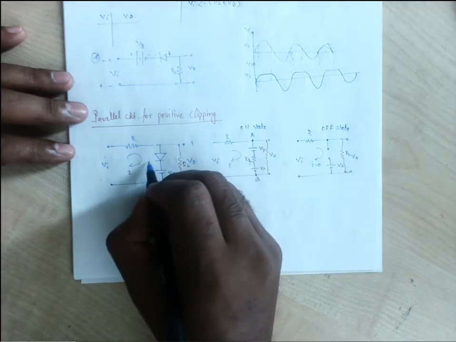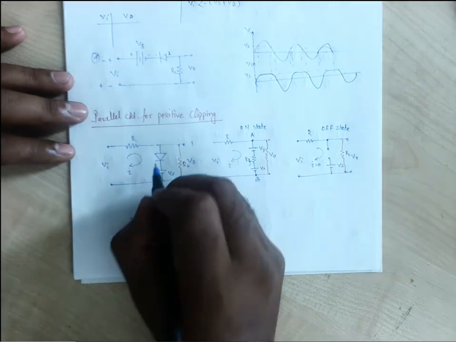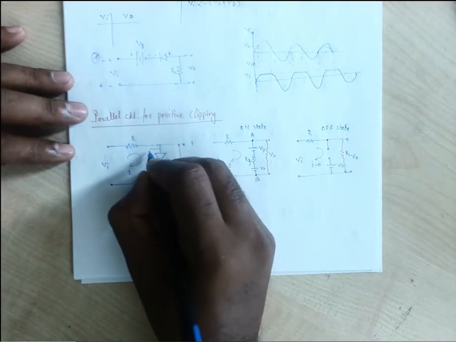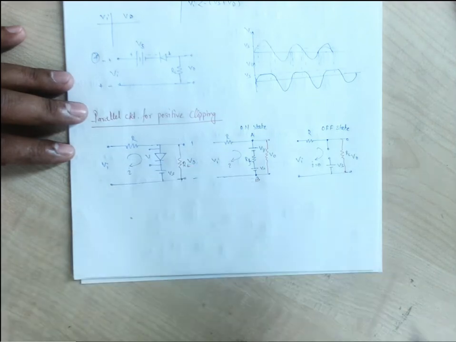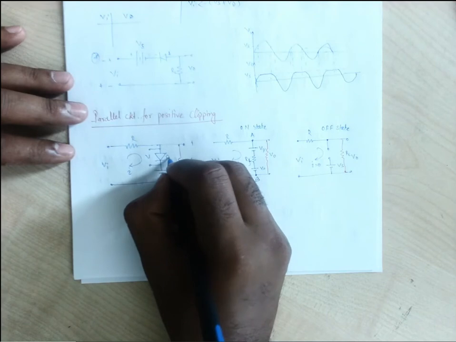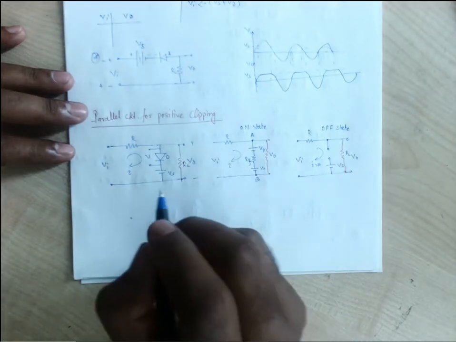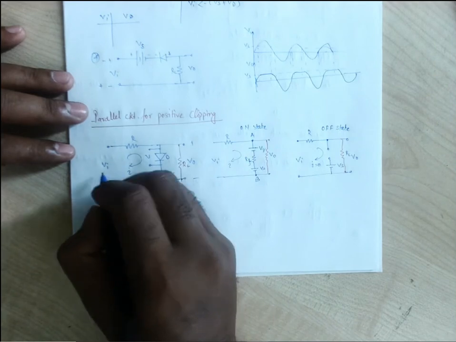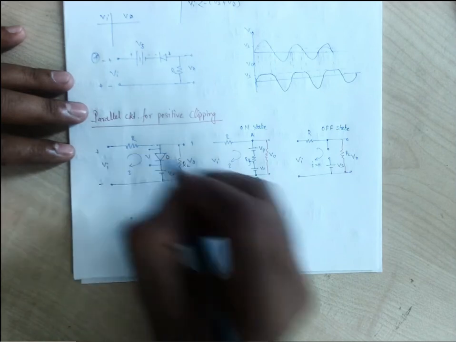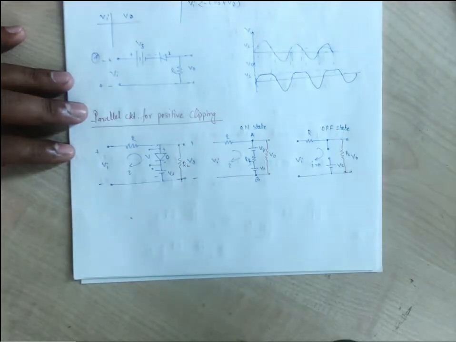If we consider this circuit initially, let us consider the voltage across this diode is V. So what will be the voltage applied across the diode? Considering the positive half, the polarity is plus minus, plus minus.